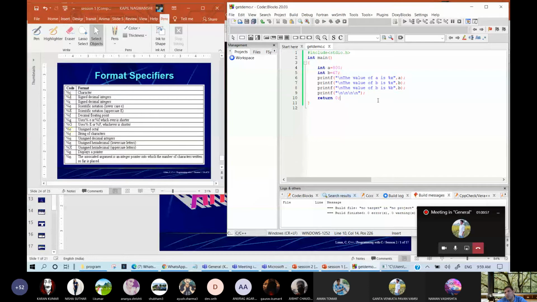So B is not given. So that's why, how do you show the binary number? So left an exercise because it is not given here. So how do we show the binary number? Any guesses? No guess.